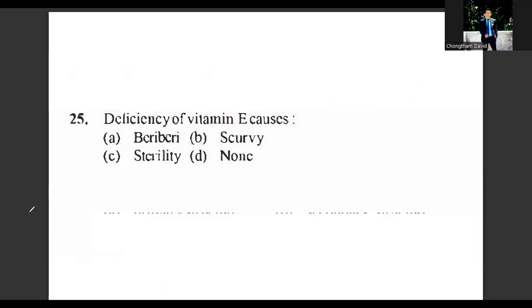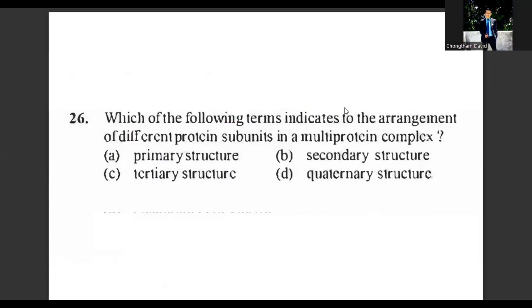Question number 26. Which of the following terms indicates the arrangement of different protein subunits in a multi-protein complex? Primary, secondary, tertiary, or quaternary? In hemoglobin, there are four subunits of protein. So the correct answer will be option D. You can refer to the example of hemoglobin.